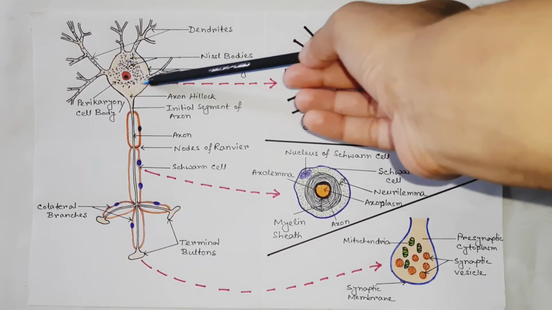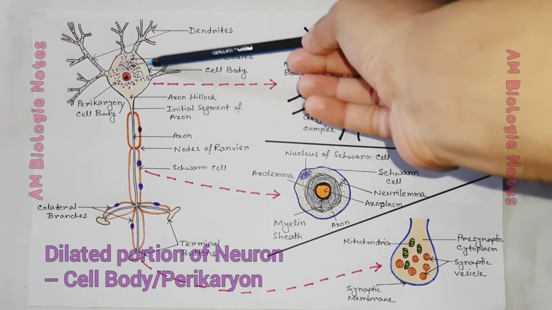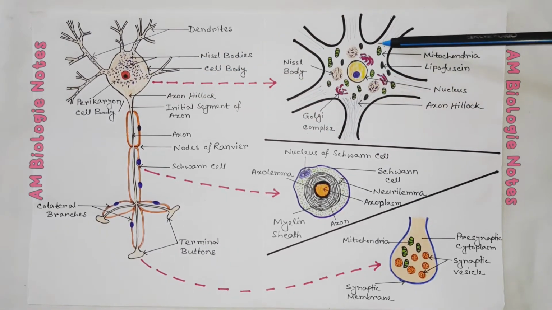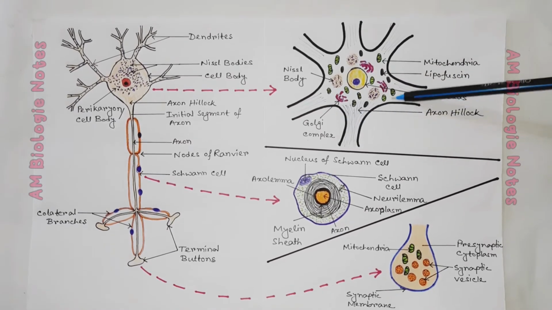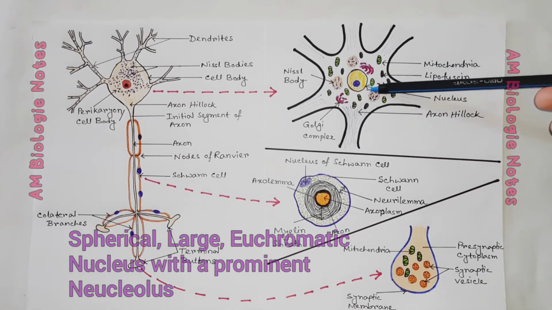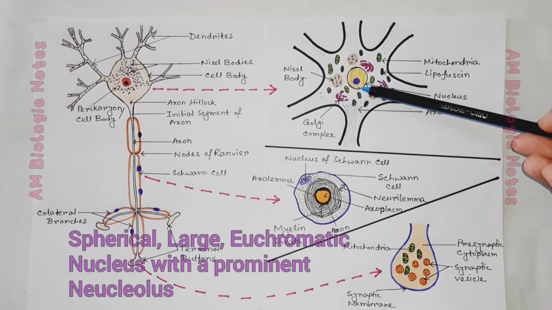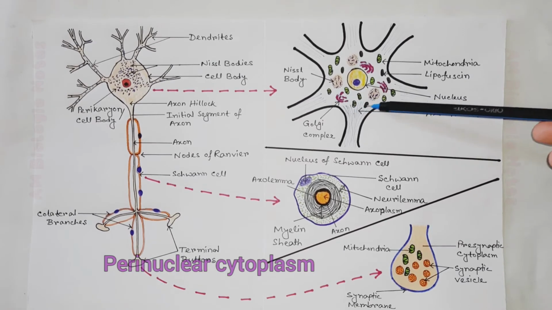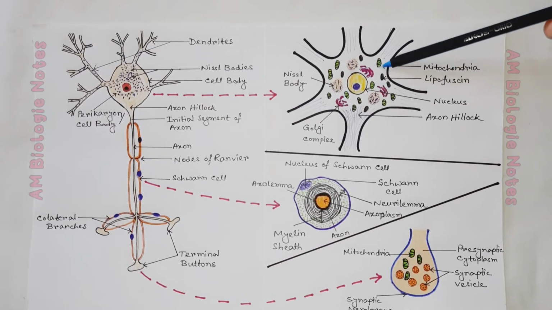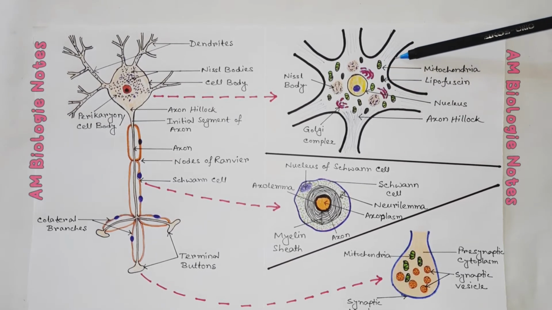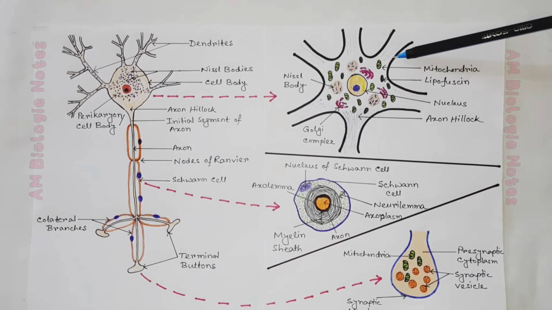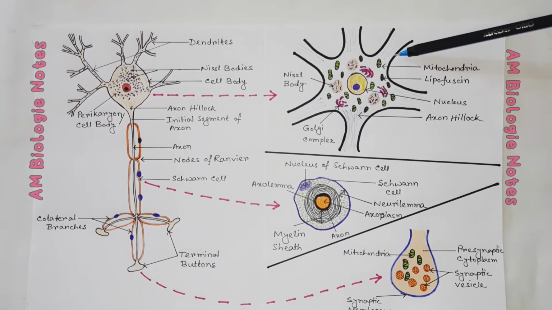This dilated region of the neuron is known as the cell body or perikaryon. This is the enlarged view of the cell body. Most nerve cells have a spherical, large, euchromatic nucleus with a prominent nucleolus. Cytoplasm is perinuclear. In the cytoplasm of the cell body, there are well developed rough endoplasmic reticulum, polyribosomes, etc. It indicates that these cells synthesize both structural proteins and proteins for transport.